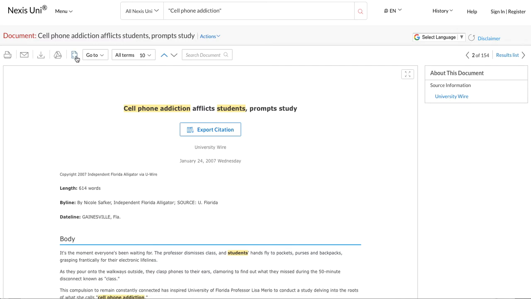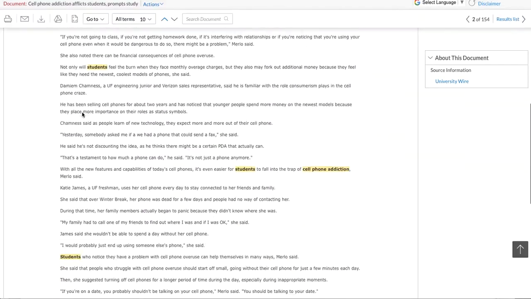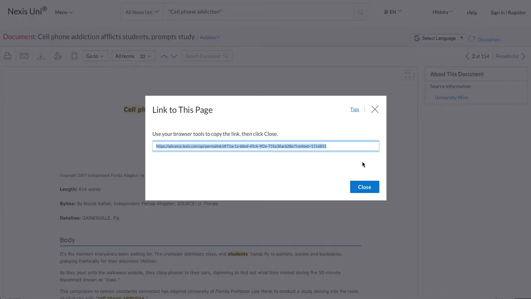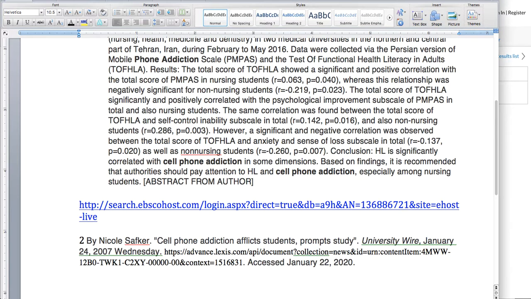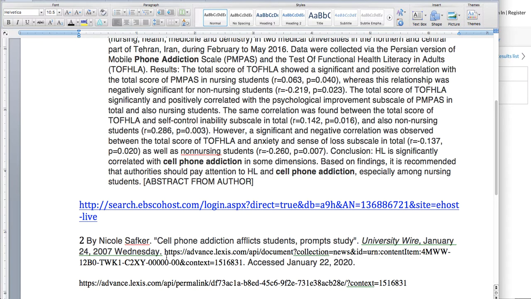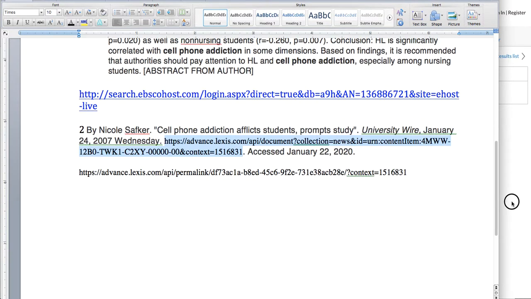Sometimes, let me see where I can find it. It allows you to email the link to you, but this one, here it is. Link to this page. So now we have a permalink. Each search engine has different ones. Now this link here should be similar, but it's not. So that's why we have both, because sometimes this link will take you to it as well. That's what you're giving your readers in your paper, so they should be able to find it. So now we have two sources.